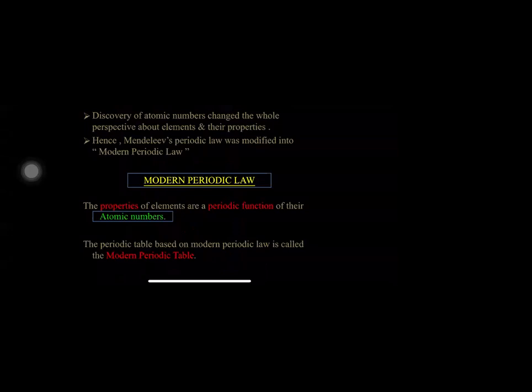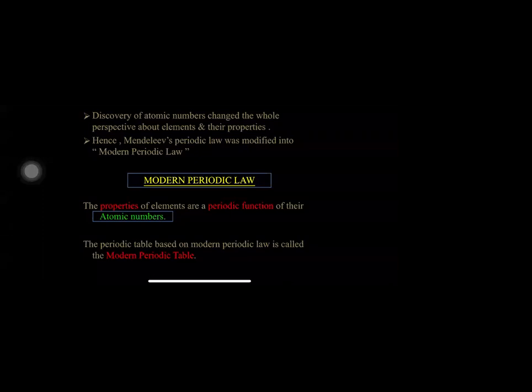In the last lecture, students, we were discussing Henry Moseley, who helped us in classifying the elements, and he gave one law which is called the modern periodic law. Modern periodic law states that the properties of the elements are the periodic functions of their atomic numbers.